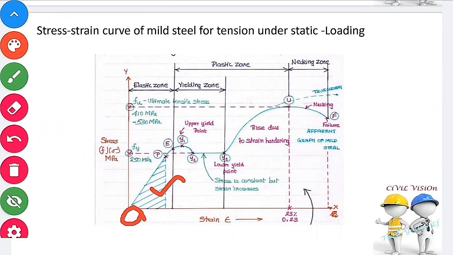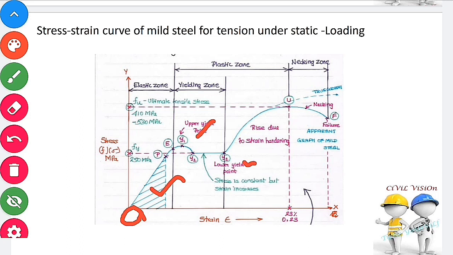Y1 and Y2 are the upper yield point and lower yield point. Y2 is considered as the yield point of mild steel because it is less influenced by changes in shape compared to the upper yield point. After the lower yield point, the stress reaches the ultimate point due to strain hardening. The ultimate tensile stress of mild steel is 410 MPa.